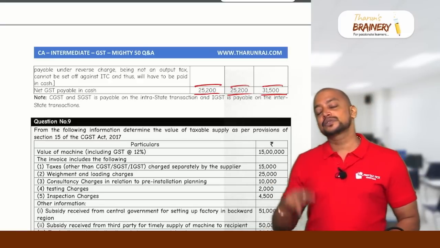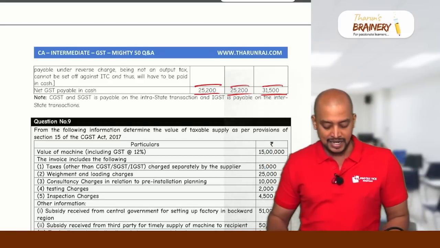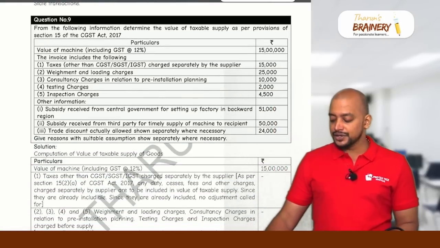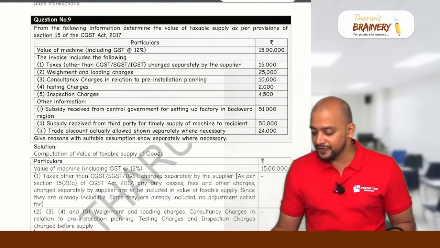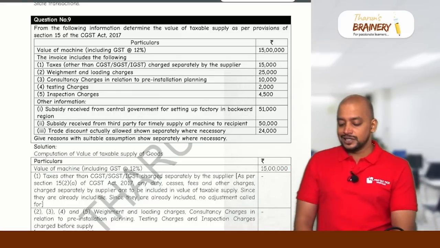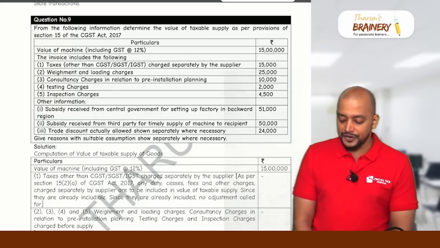Okay. Again, this question is a comprehensive question. 4 statements we did and we arrived at the answer. Then question number 9. This question is related to valuation, value of supply, Section 15. From the following information, determine the value of taxable supply as per provisions of Section 15 of the CGST Act.